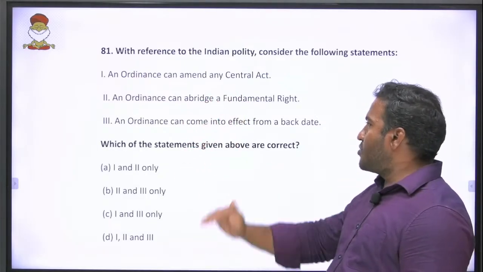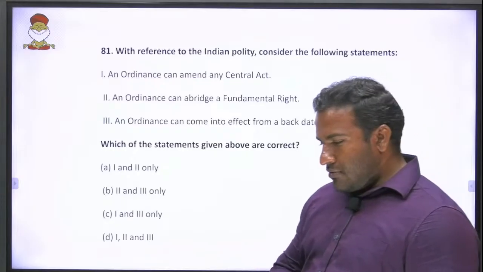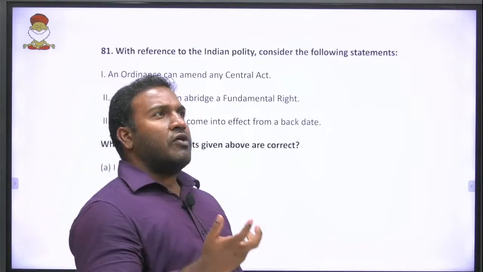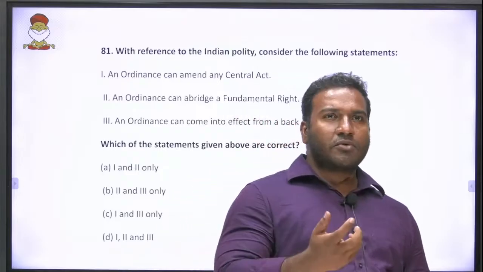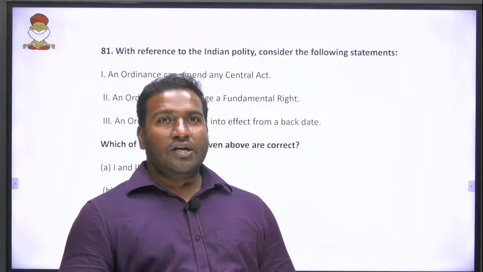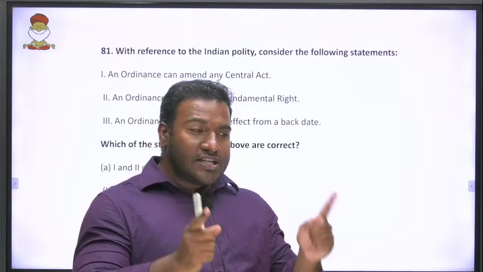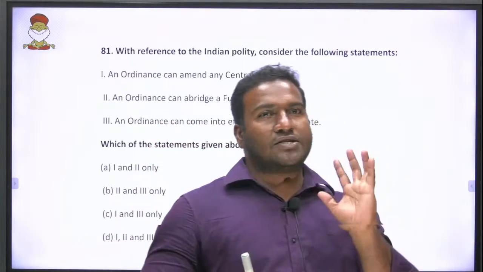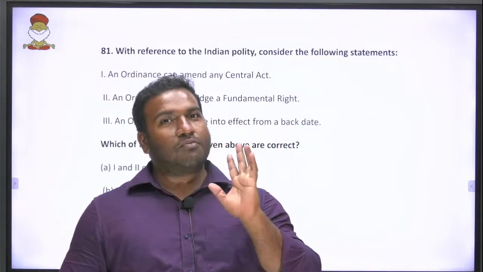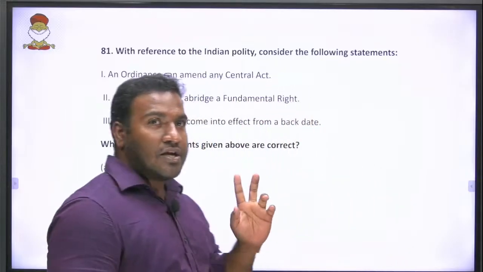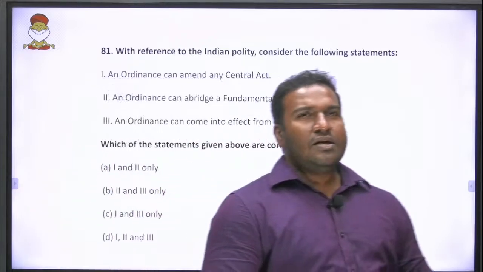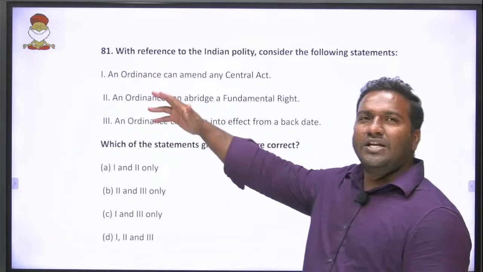Then, an ordinance can come into effect from a back date. Yes, there are many instances where ordinances have come from a back date. For example, the ordinance banning e-cigarettes came from a back date. It is not that the ban applies only from now on; e-cigarettes which were produced earlier are also banned. It's not that you can take out the stock. Even if there is stock in the godown, cut it down because e-cigarettes are bad. So e-cigarettes were banned with an ordinance that came from a back date. It is not new that we have done many things from a back date.